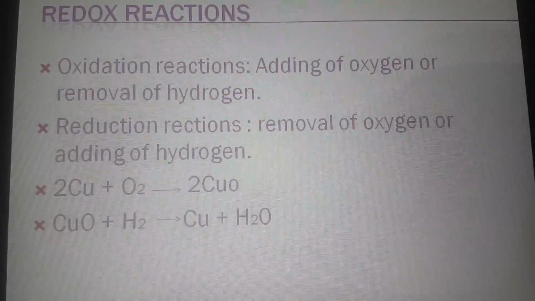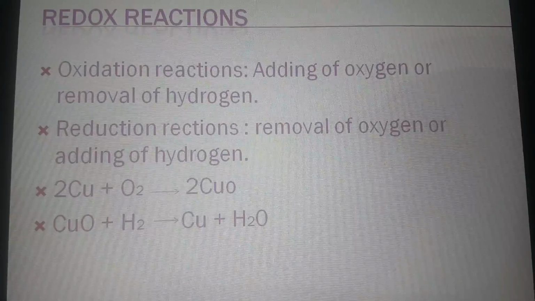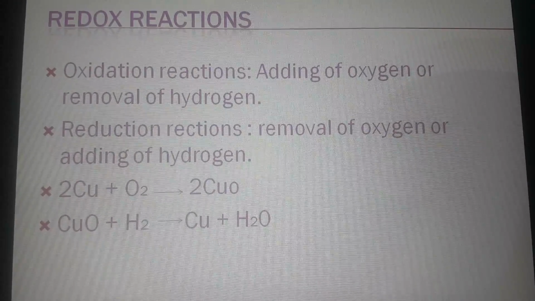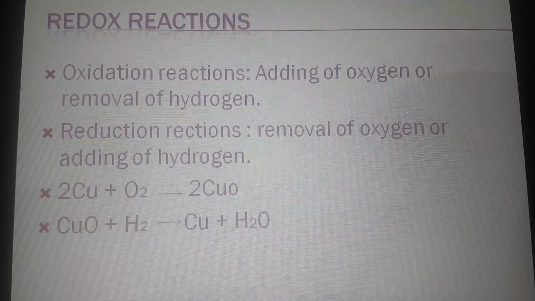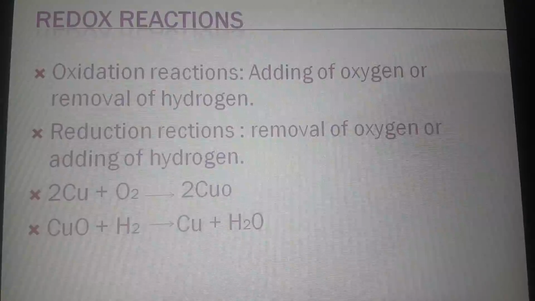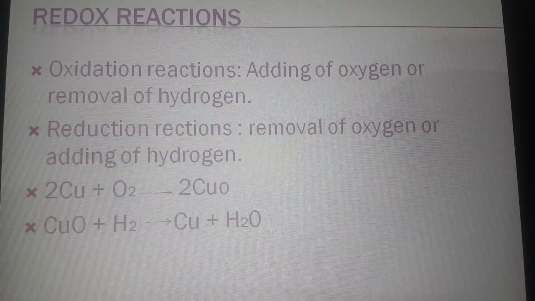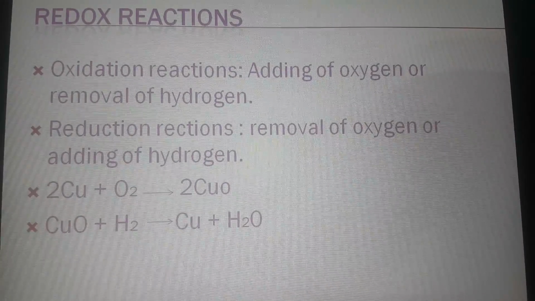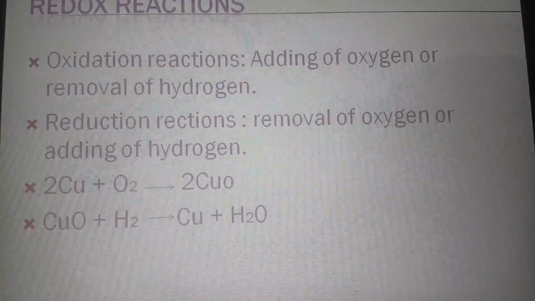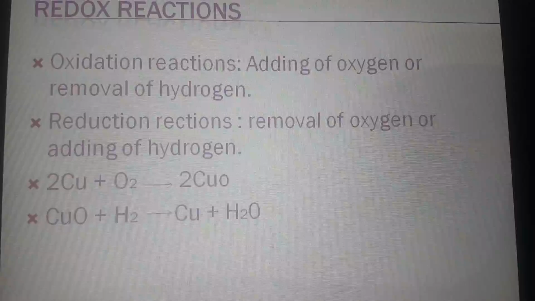Here you could see that oxygen is added to the copper and copper oxide is formed. So copper is said to be oxidized. Why? Because oxygen is added to copper, so copper is said to be oxidized. But metal, that is copper, is added to oxygen, henceforth oxygen is said to be reduced, but copper is said to be oxidized.